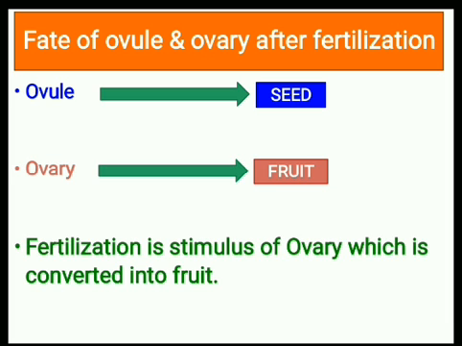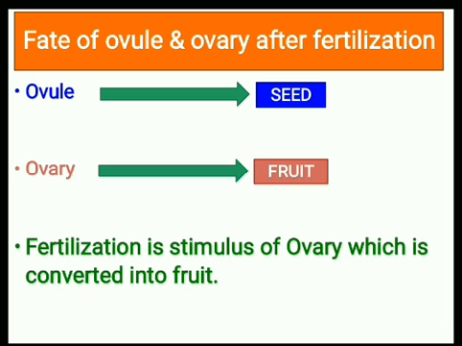In our earlier classes, we had made discussion about the pollination and fertilization. And we all know, after fertilization, the ovule of the flower is converted into seed, and surrounding the ovule, the ovary is converted into fruit.